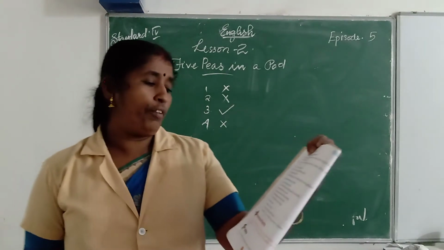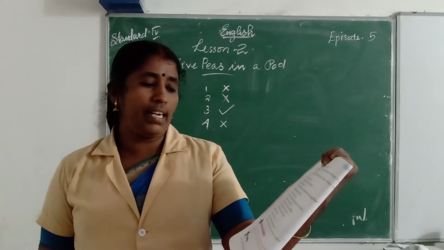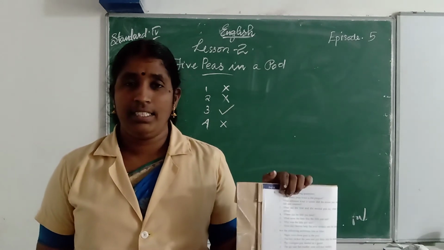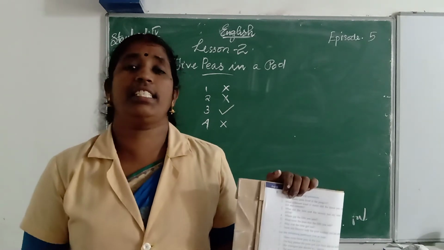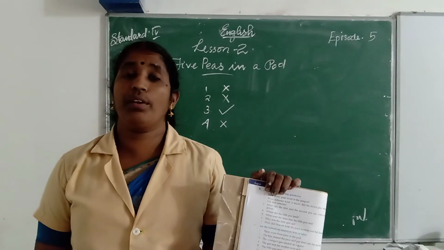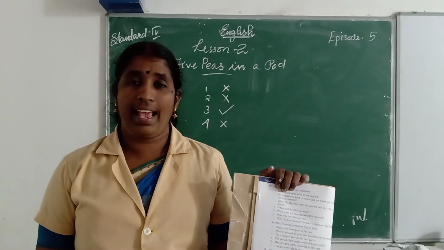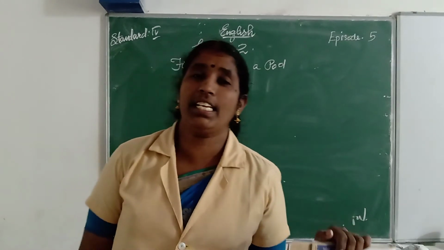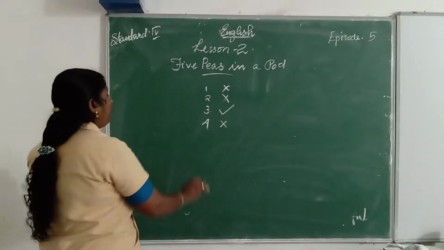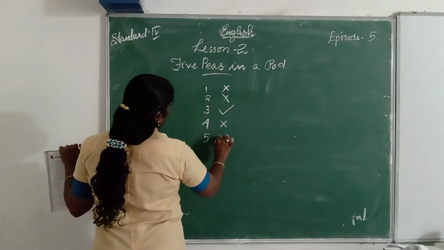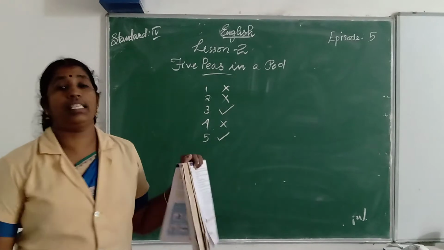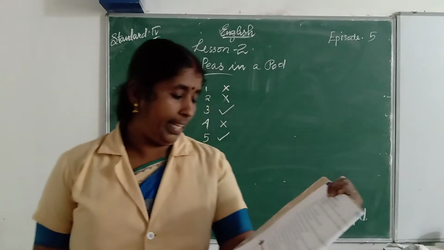Okay. Then, fifth one. The little pea started growing in the crack. The little pea, that is the youngest pea, started growing in the crack. It is a correct sentence. It is true. So, we can put a tick mark near the fifth sentence.